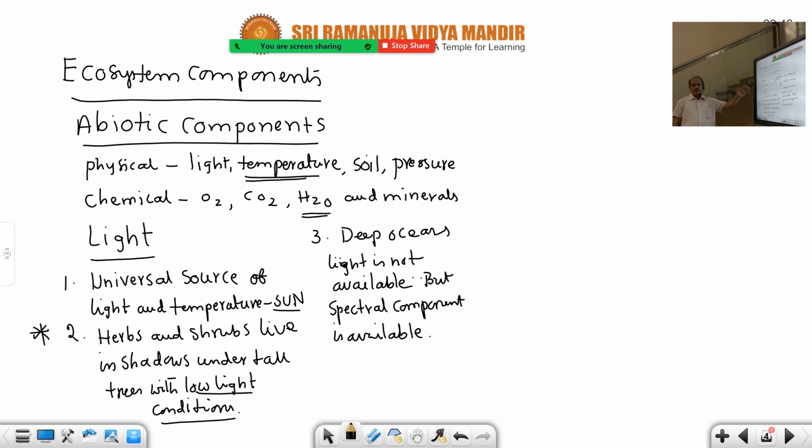Okay. Now the effect of light as an environmental factor, light as an ecological factor, the influence of light on organisms. Let us see. Put a heading now: biological effects of light on organisms, or influence of light on organisms.